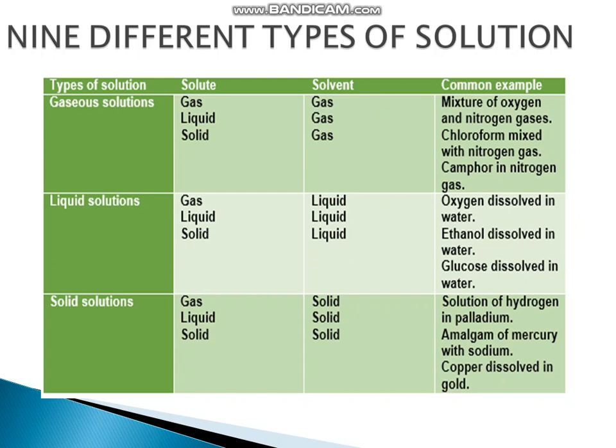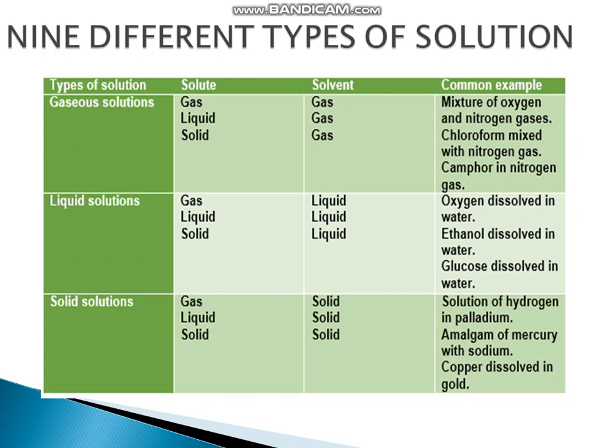Now coming to a table that shows the 9 different types of solutions. We have discussed all these types of solutions separately. Now there is a summary for all these. First one, gaseous solutions, when solute is gas, liquid or solid, and solvent is gas. Common examples are also given. In the second case, these are the solutions of liquid, when solute is gas, liquid or solid, and solvent is only liquid.